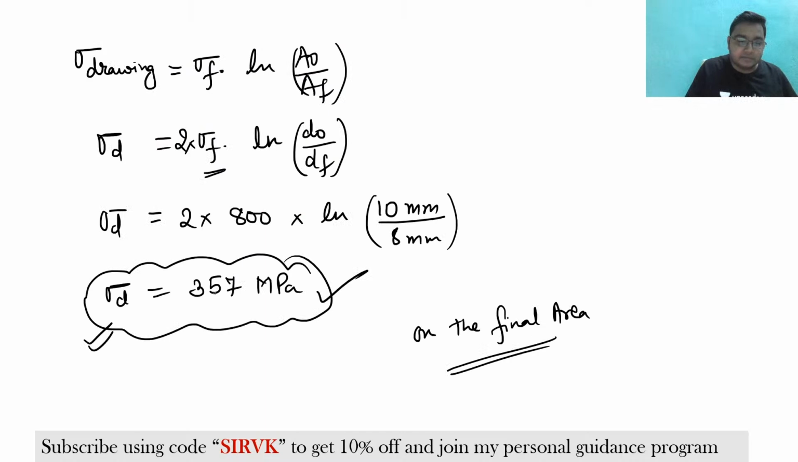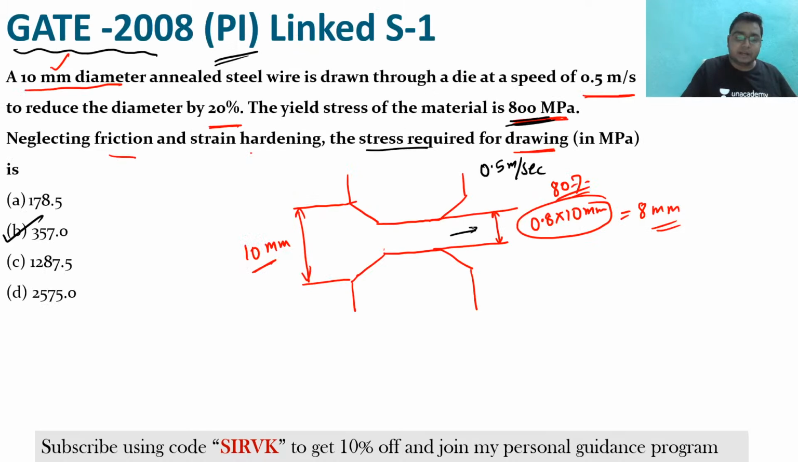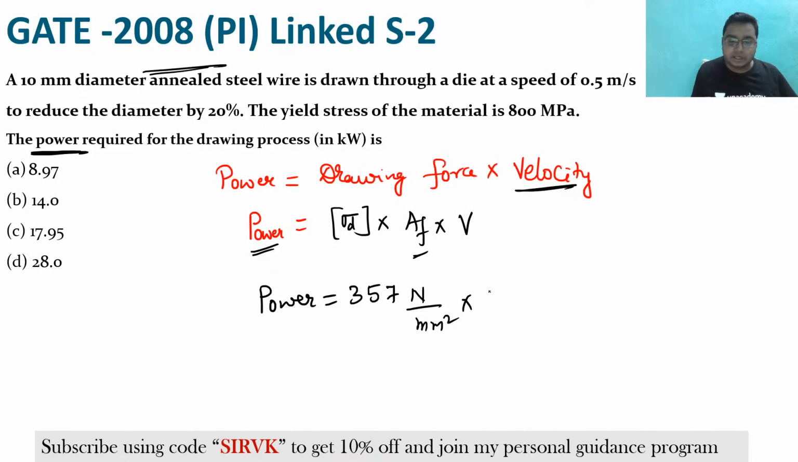Sigma is 357 megapascal. So put it here, that is 357 Newton per millimeter square, into what is the area? See here, what is the final area we have seen? This diameter is 8 mm. Clear? So the final area will be what? This is the cross section, so pi by 4 into 8 square, which is in mm square.